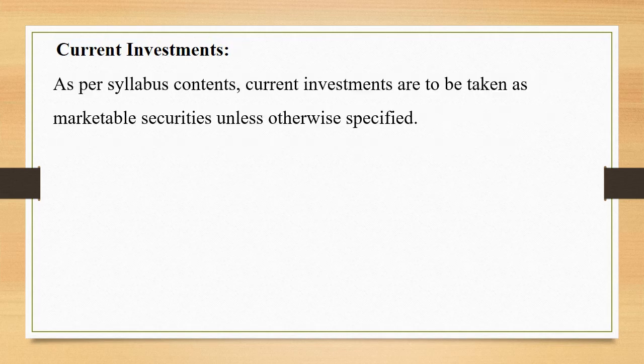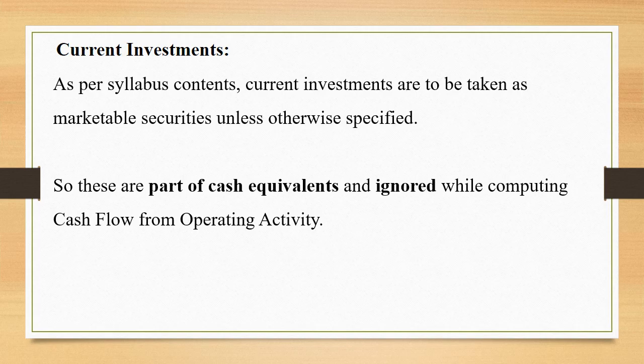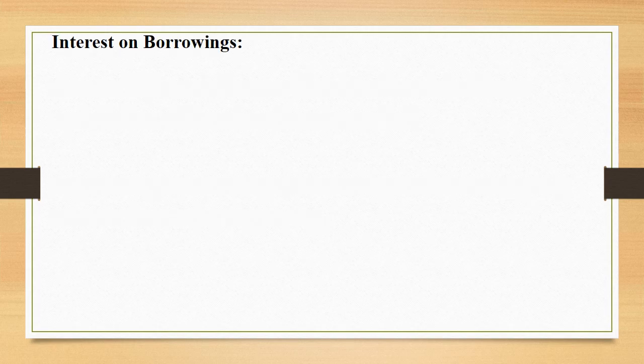Now as per the syllabus, current investments are to be taken as marketable securities unless otherwise specified. I have discussed this earlier also. So when current investments are marketable securities, these are going to be a part of cash and cash equivalents, and while computing cash flow from operating activity, this item has to be ignored.